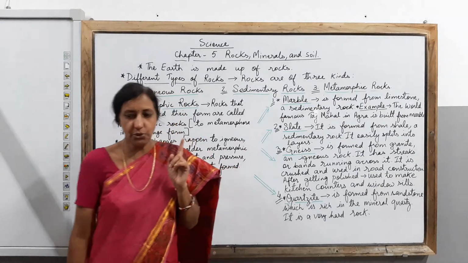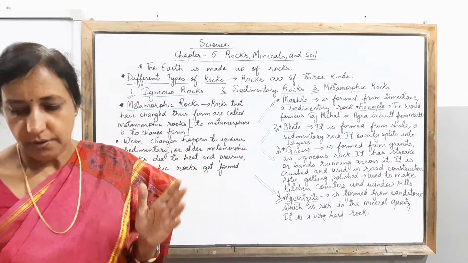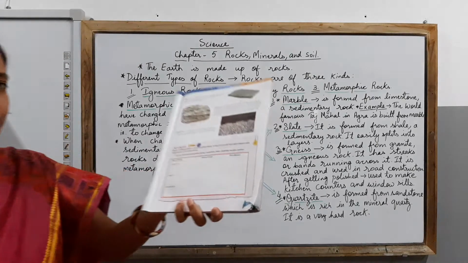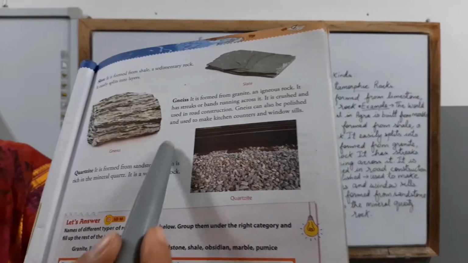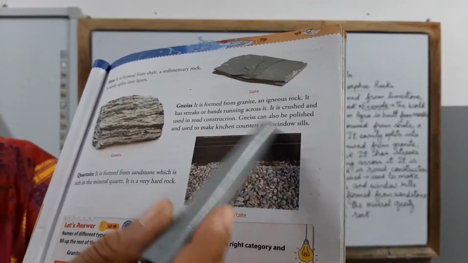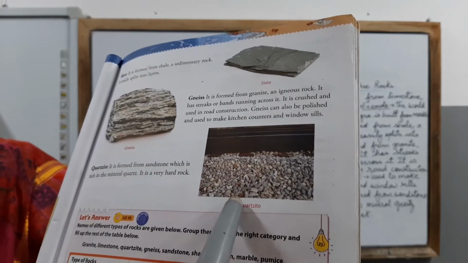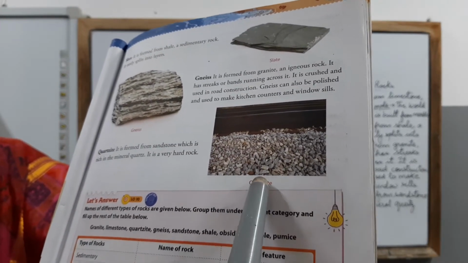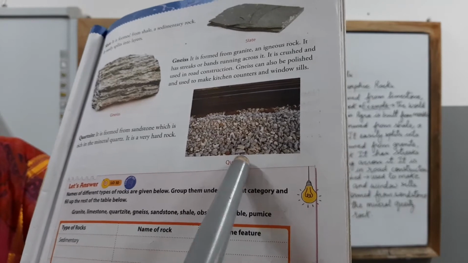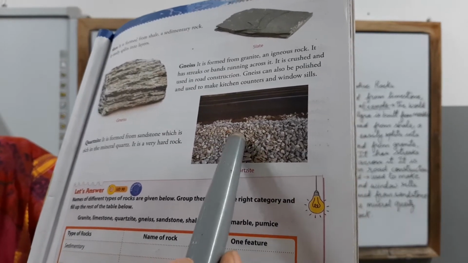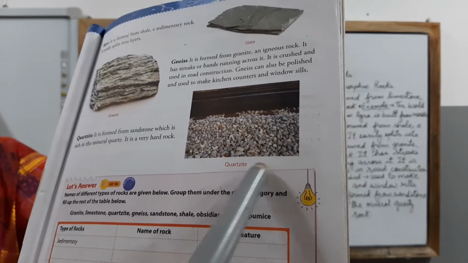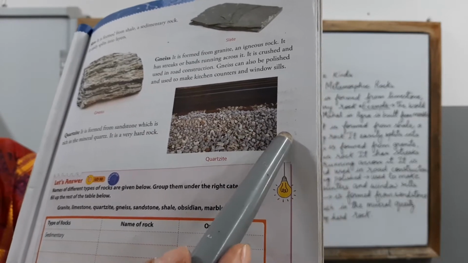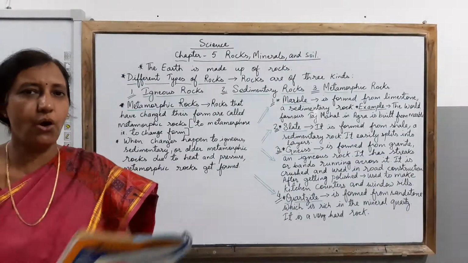So I just showed you how it looks. They are being shown in the textbook right here. See, this is the kind of rock being shown. How are they looking? Just have a look at them. Quartzite is from sandstone, which is rich in the mineral quartz, and it is a very hard rock.